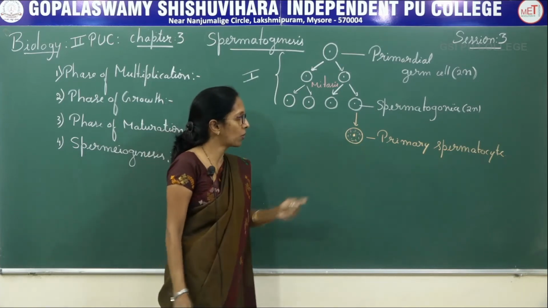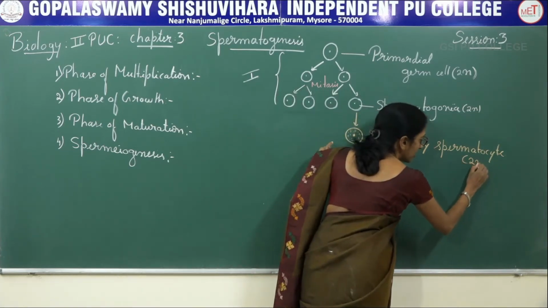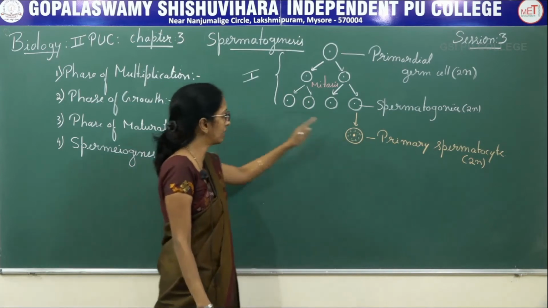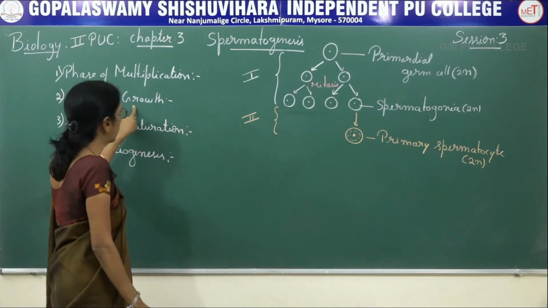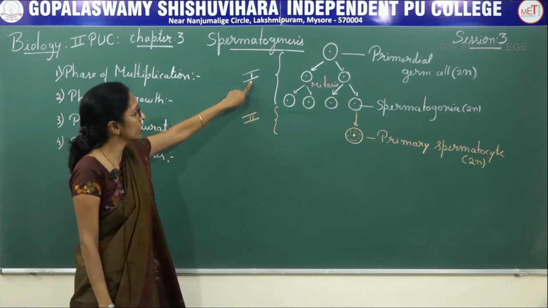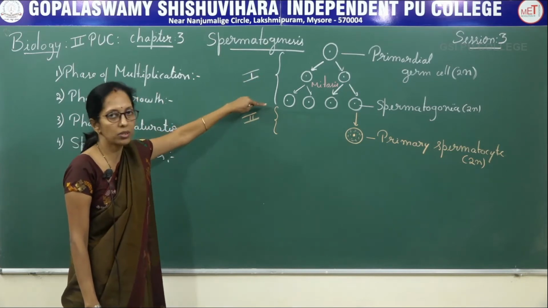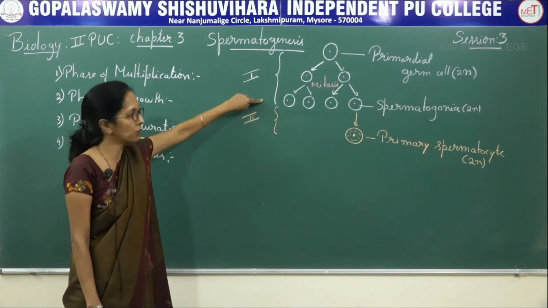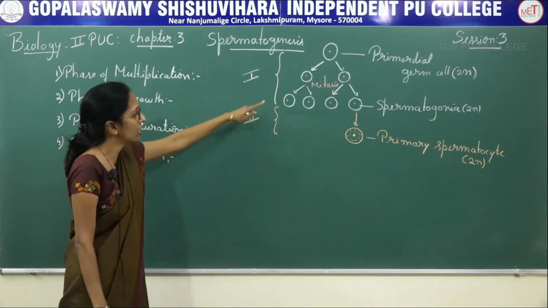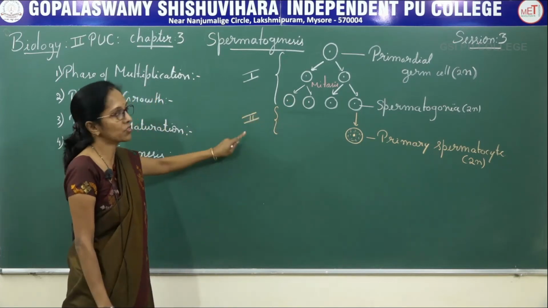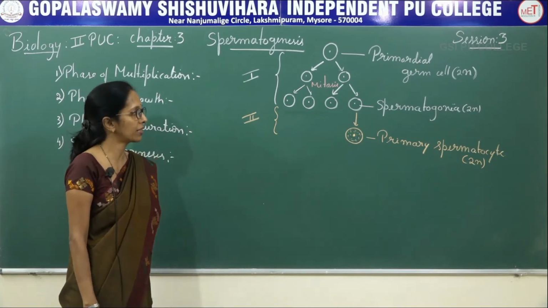Primary spermatocyte is again in diploid condition, and this stage is said to be the phase of growth. So, first is the phase of multiplication, where primordial germ cell undergoes repeated mitotic division to form diploid spermatogonia. Spermatogonia increases in size and forms the same diploid cells, the primary spermatocyte.